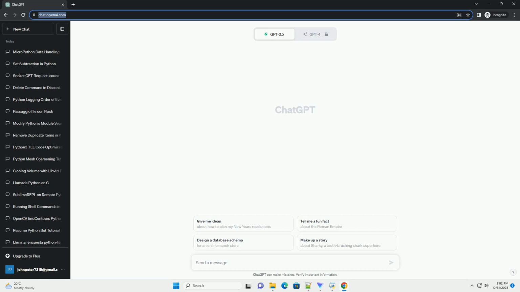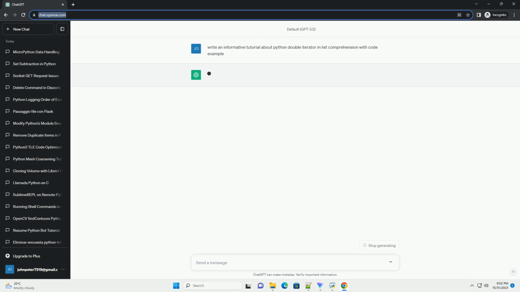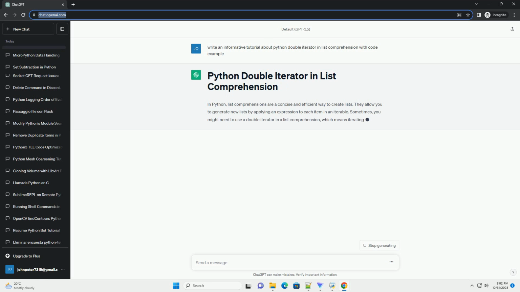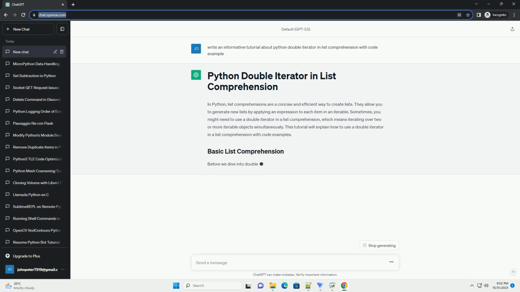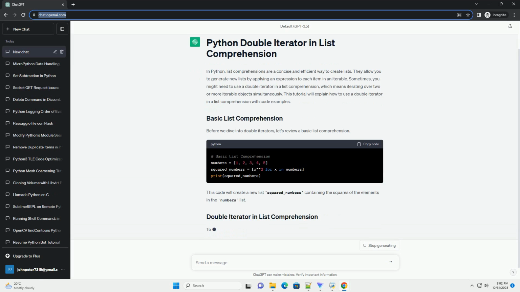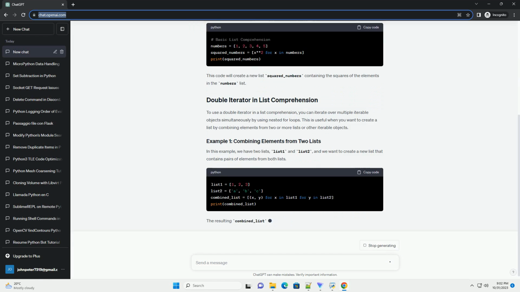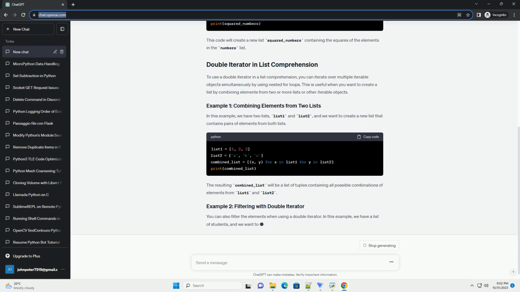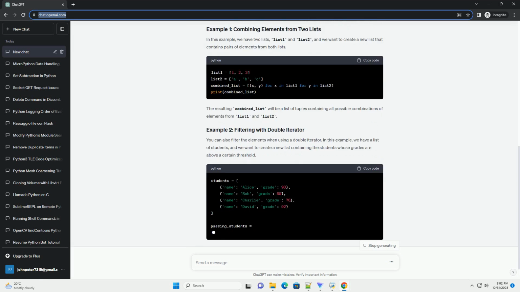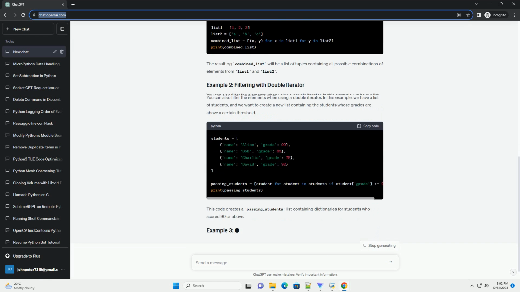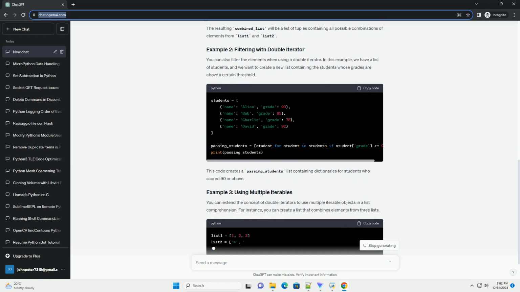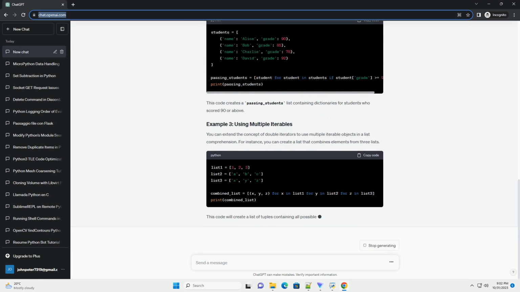In Python, list comprehensions are a concise and efficient way to create lists. They allow you to generate new lists by applying an expression to each item in an iterable. Sometimes, you might need to use a double iterator in a list comprehension, which means iterating over two or more iterable objects simultaneously. This tutorial will explain how to use a double iterator in a list comprehension with code examples.